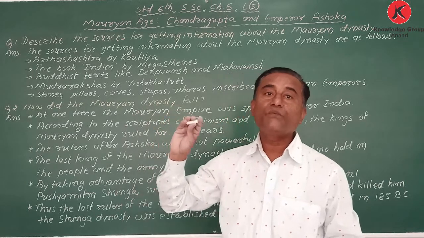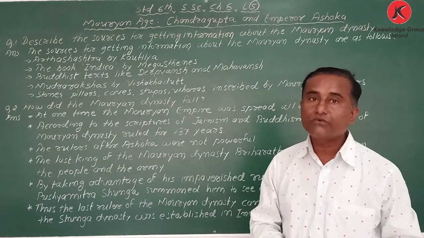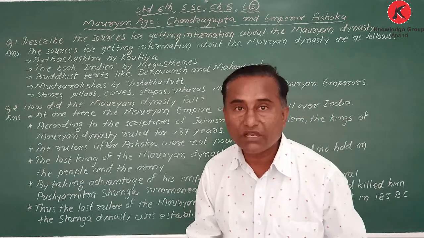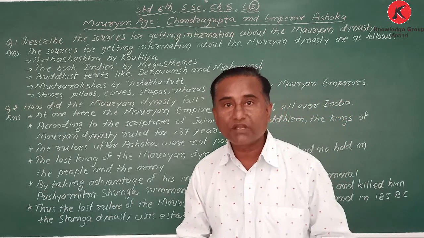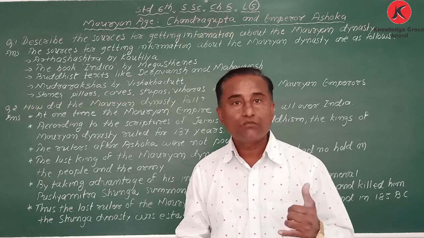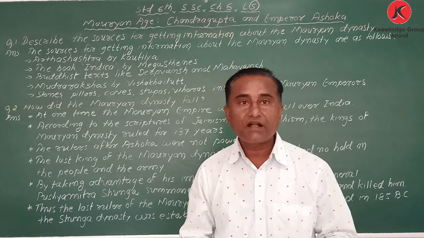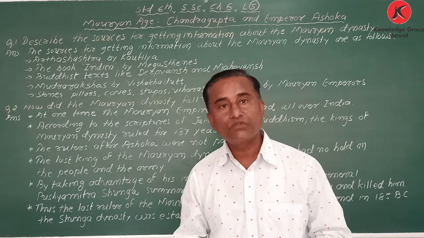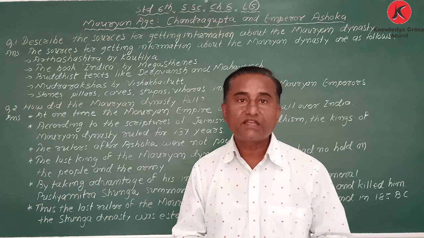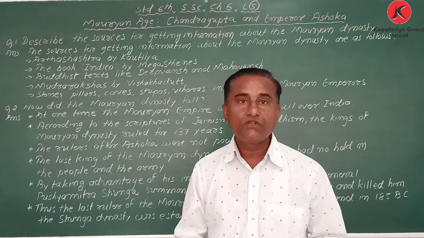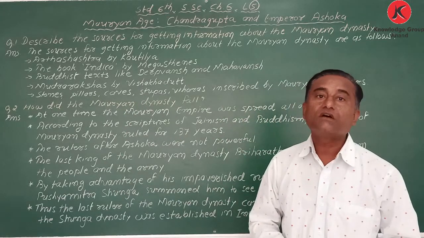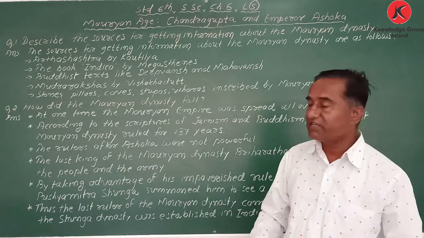And most important, the Arthashastra written by Kautilya. So from the Arthashastra, Mudra Rakshasa, Indica, the books of Jainism and Buddhism, and even from the pillars and the inscriptions carved, we come to know about the Maurya dynasty.